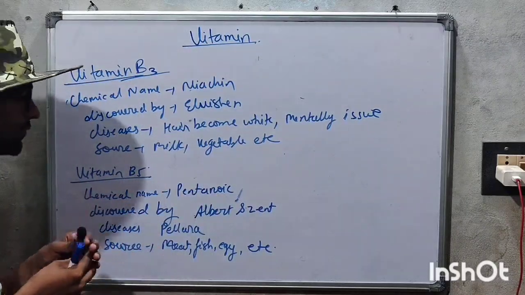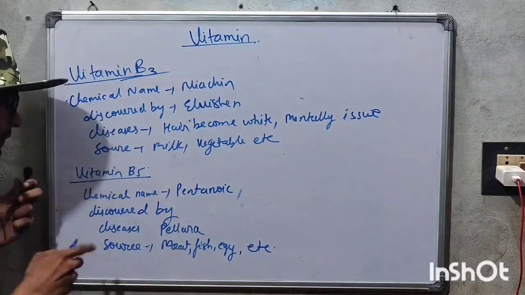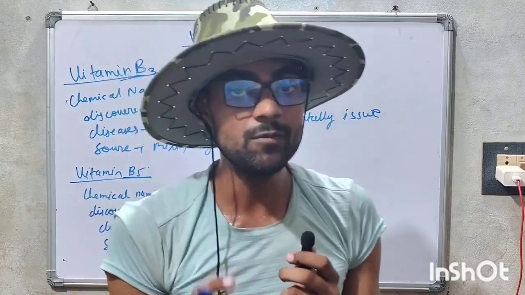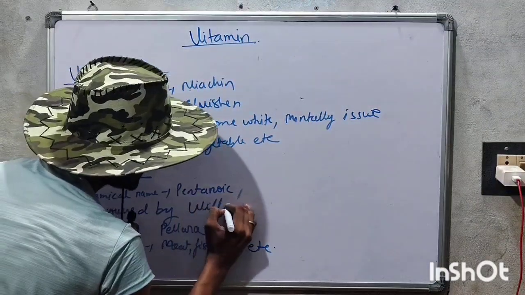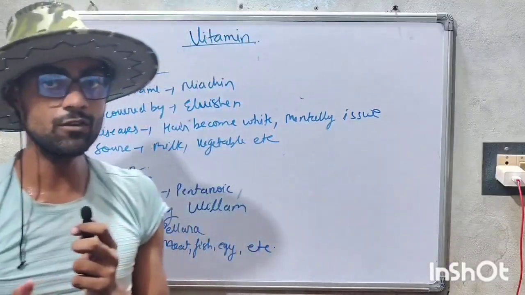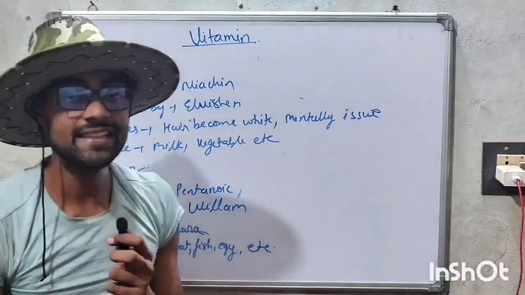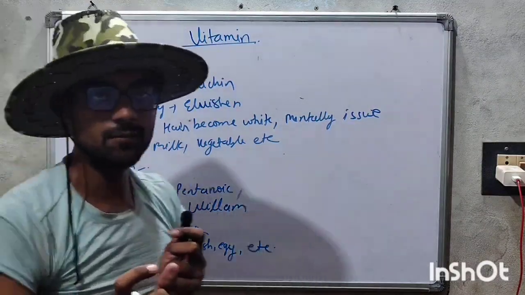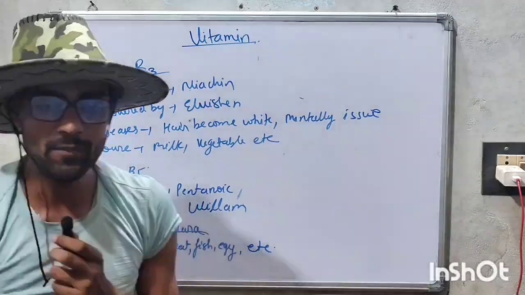It was discovered by William, not Albert Szent-Györgyi. We have to remember that vitamin B5 was discovered by William, and its disease, that is pellagra. That is a skin disease, and sources that meat, fish, egg, and green vegetable, etc. This is what about vitamin B5.